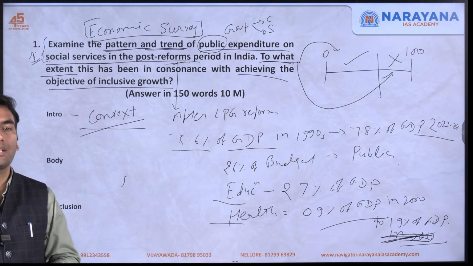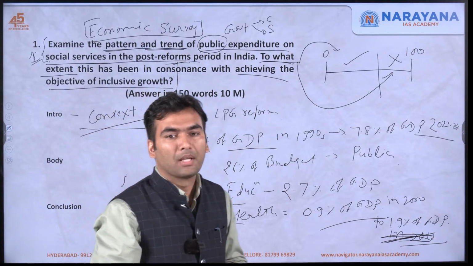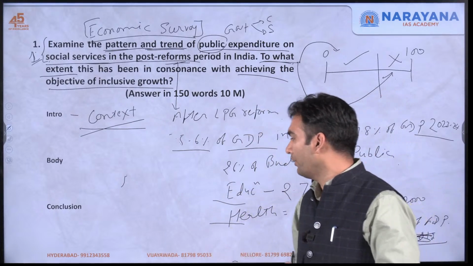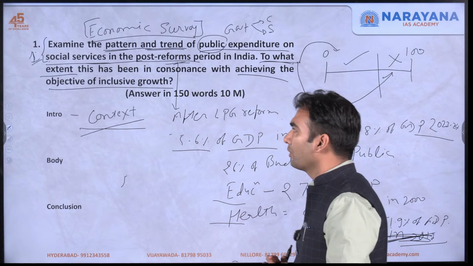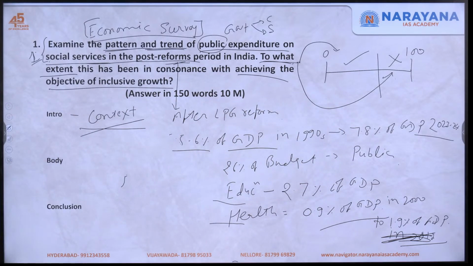Now we shall move to the next part, that is, to what extent this has been in consonance with achieving the objective of inclusive growth. So obviously our answer is going to revolve around the fact that we have achieved inclusive growth to some extent.